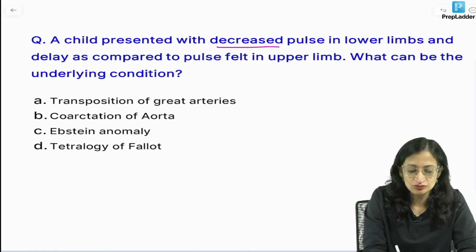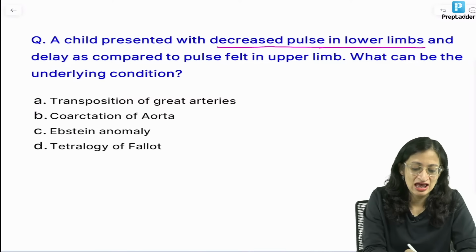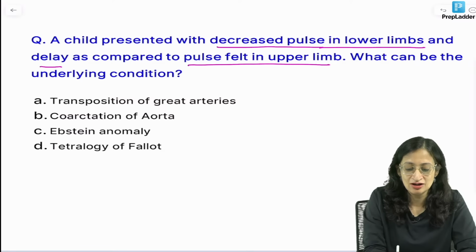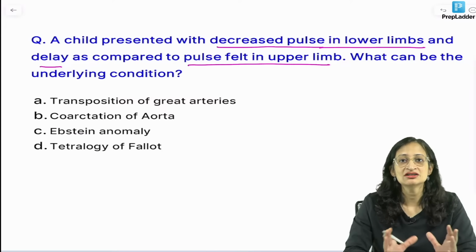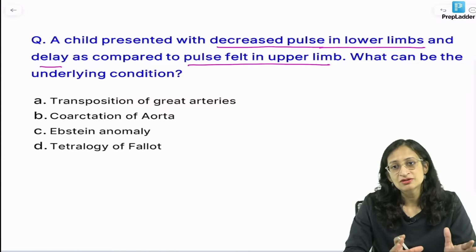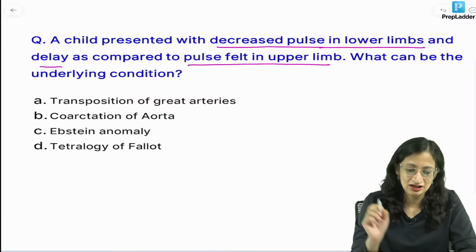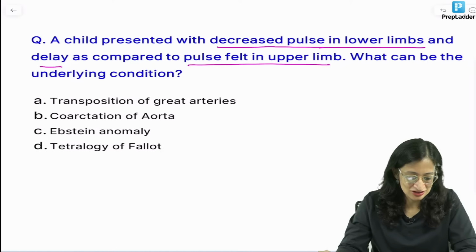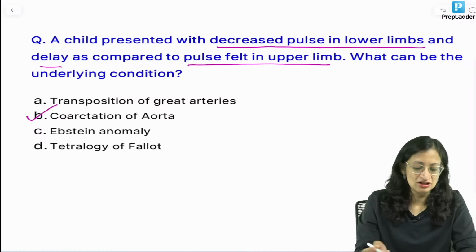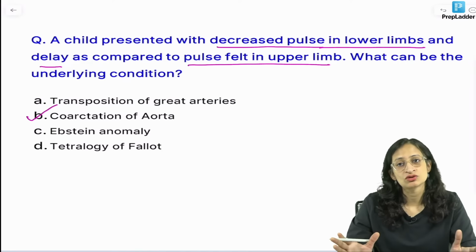So a child presented with decreased pulse in lower limbs and delay as compared to pulse felt in upper limb. Whenever you're getting a disparity in the upper limb pulses and the lower limb pulses, what are we going to think of? So, what can be the underlying condition? Yes, I can see Rajesh answering. Absolutely. So, we'll think of coarctation of aorta in this case.